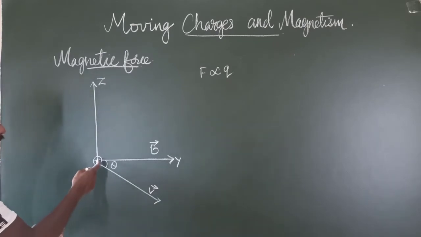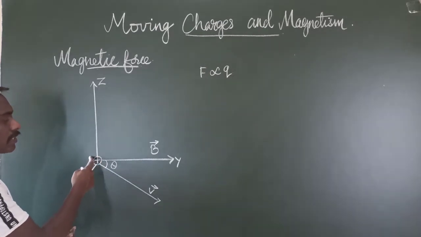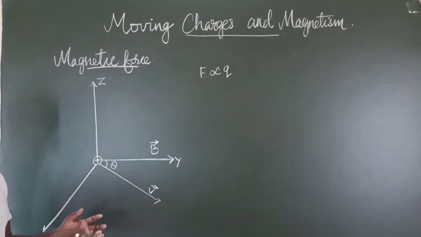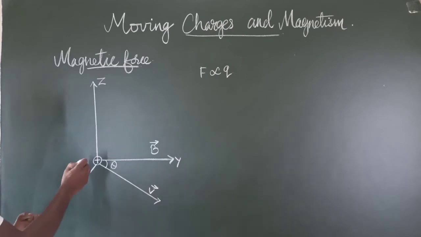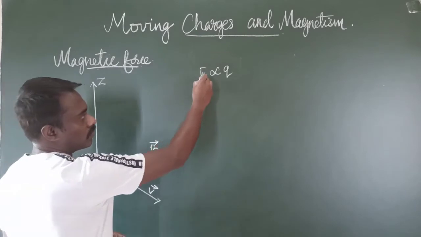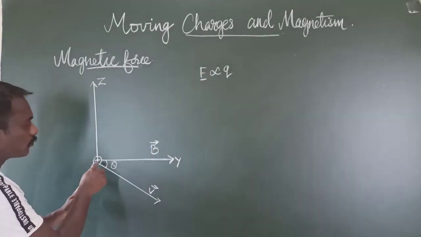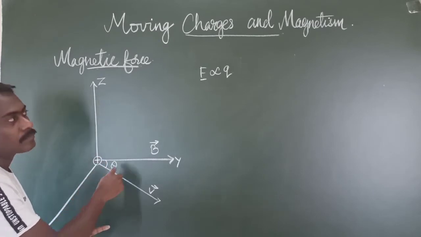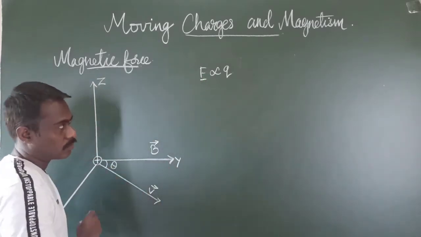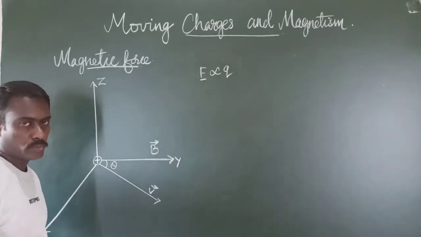So when the electric current is increasing, actually we are increasing the magnitude of moving charges. If the magnitude of the moving charge is increased, then the force will increase. If the magnitude of the moving charge is reduced, then the force is also reduced. So we conclude that F is directly proportional to Q.